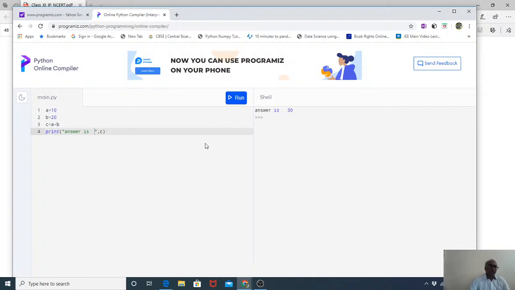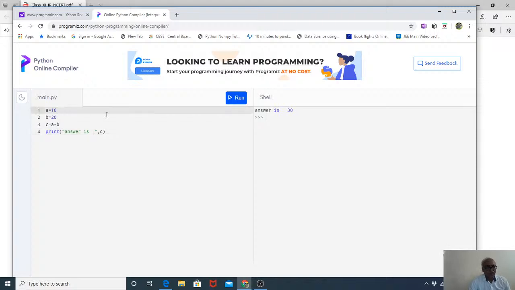When I run this program, I will always find that the answer is going to be 30. यहाँ पे 30 आंसर आएगा. बार बार इस प्रोग्राम को मैं रन करूँगा, 30 ही आंसर आएगा. You are not going to get any other answer. तो ये एक प्रॉब्लम है. So, but what we want is an interactive program. हाँ, तो उसके लिए हम क्या करेंगे, यहाँ पे हम लोग थोड़ा चेंज करते हैं. Let us change this program and then we'll understand what it is.